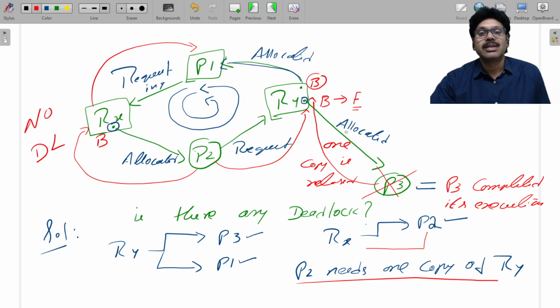So what are the important things I have shared? Observe. First, who is completing its execution? First step, P3 finishes its execution.